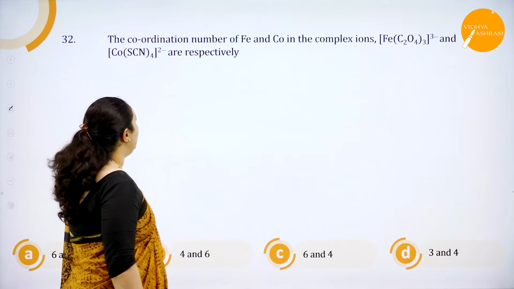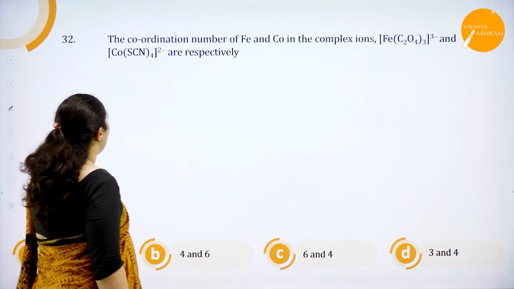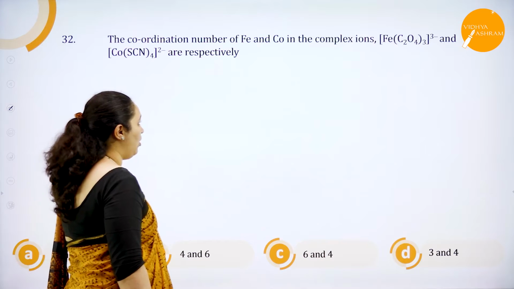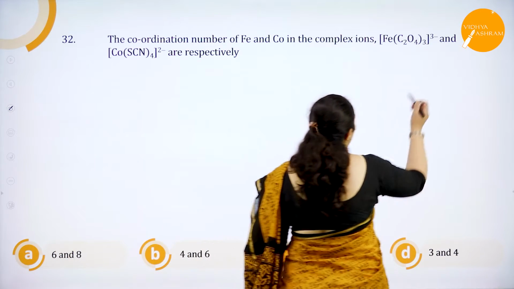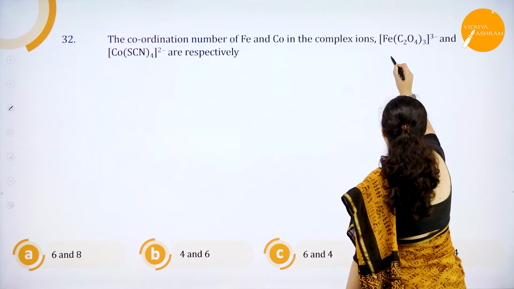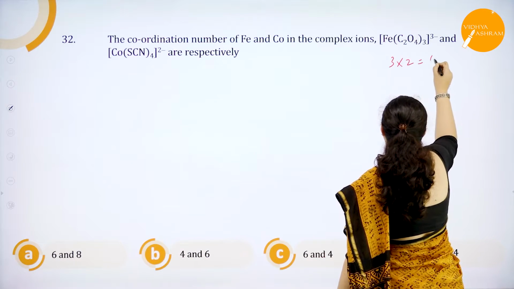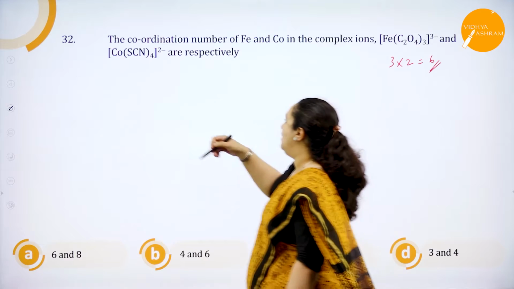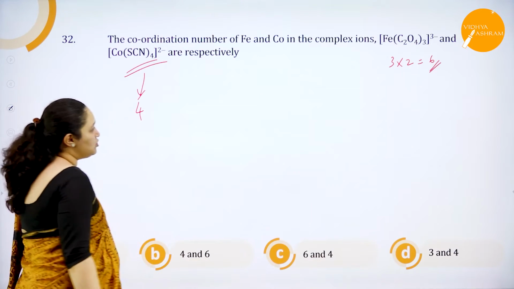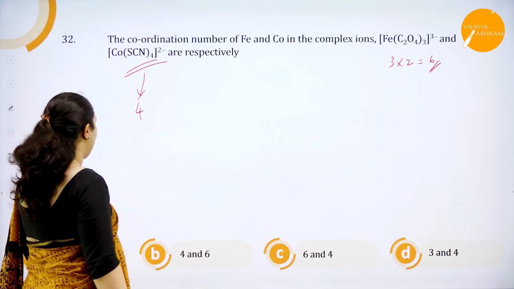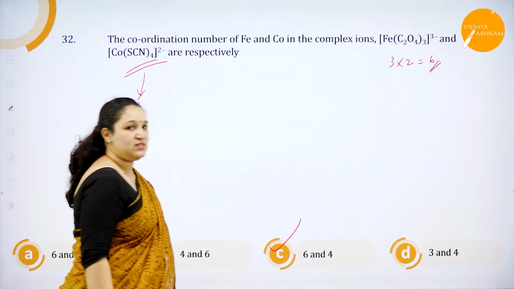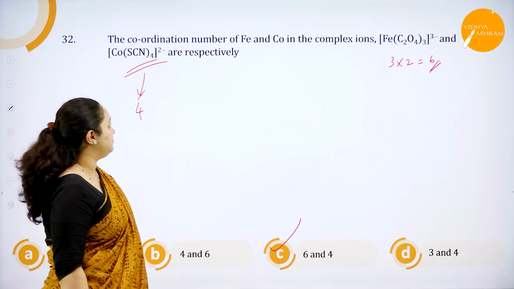Okay, so the next one, 32, the coordination number of Fe and Co in the complex is. So coordination number is how many coordinate bonds. Here it is a didentate ligand and you have 3. So 3 into 2, you have 6 coordination bonds, and here you have monodentate ligands, you have 4. So 4 coordination bonds, it is 6 and 4. So the option is option C, 6 and 4.